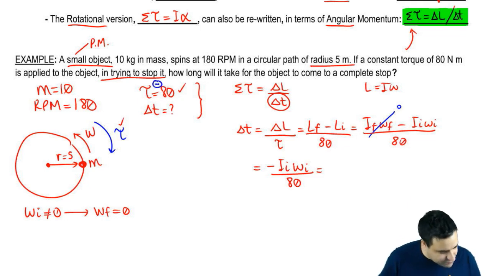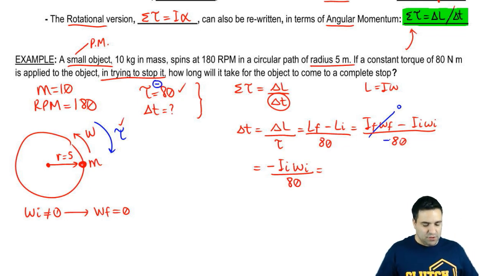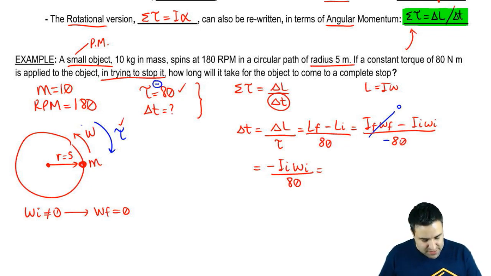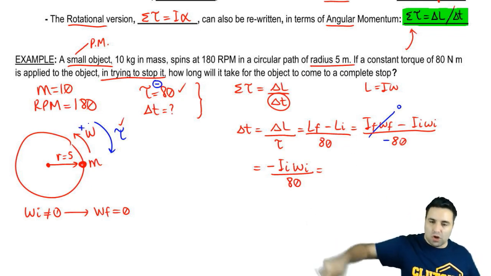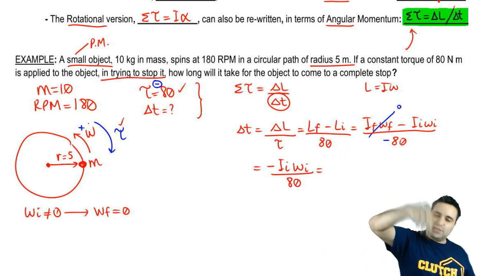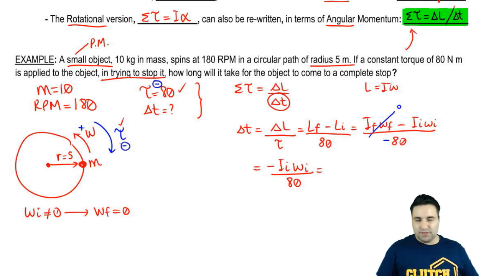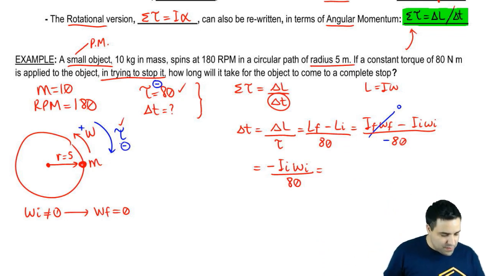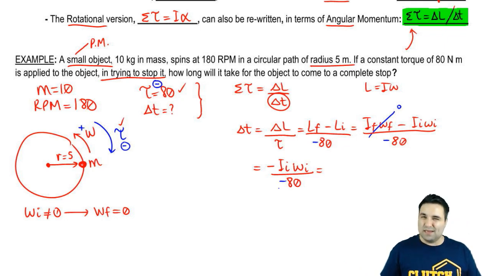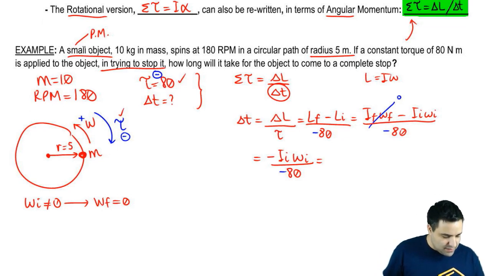It's a negative torque because it's causing you to slow down. Also, the way that I drew it, I have this as a positive because it's clockwise or counterclockwise, and the torque is this way. So this is going to be negative. It's clockwise, and also it's trying to stop you. So I'm going to put a negative here. And I needed that negative to cancel out, otherwise I end up with a negative time. But that's just a sign thing, not too big of a deal.